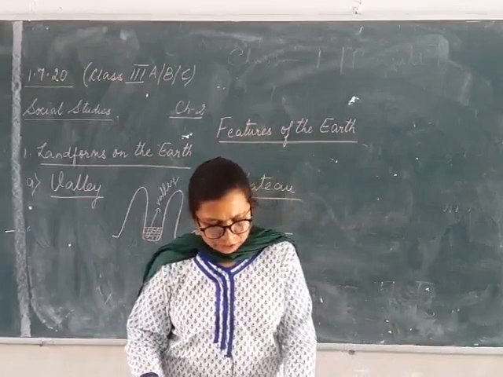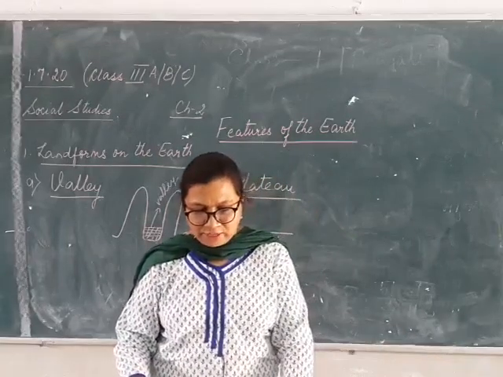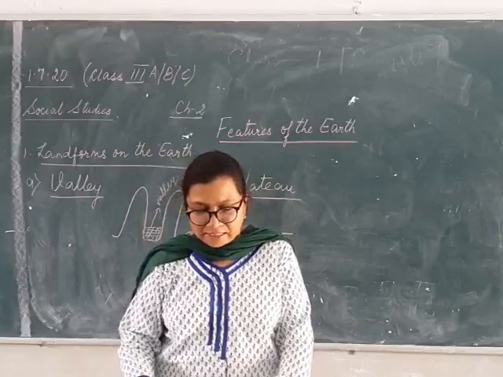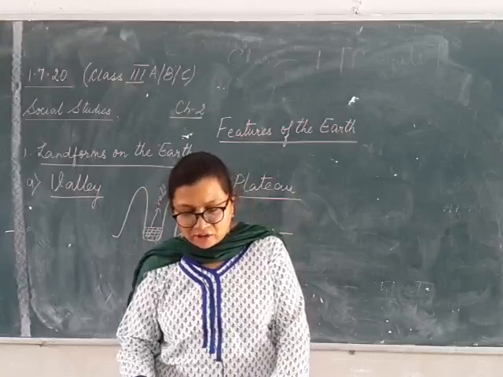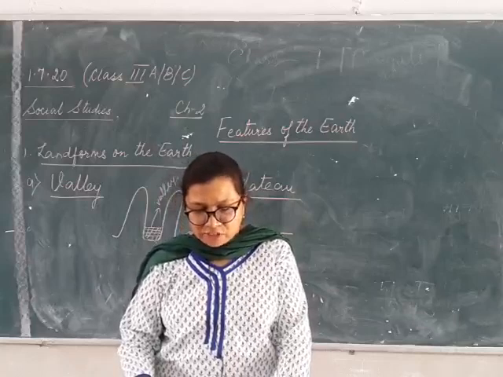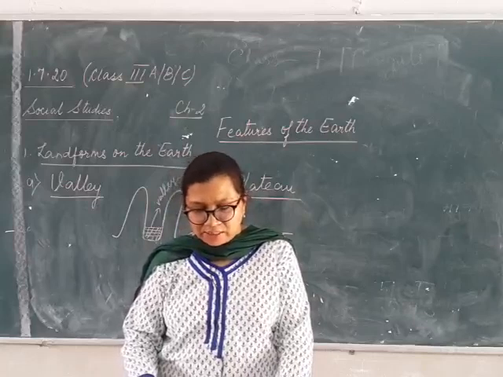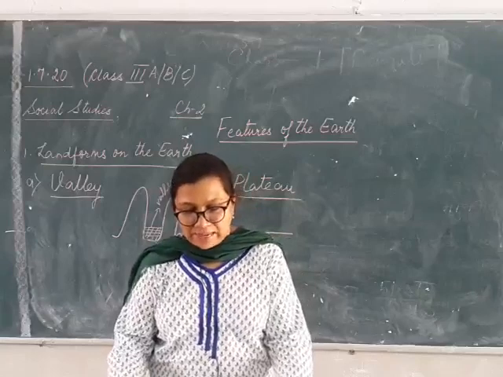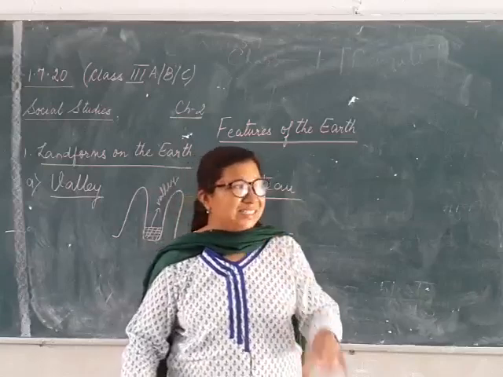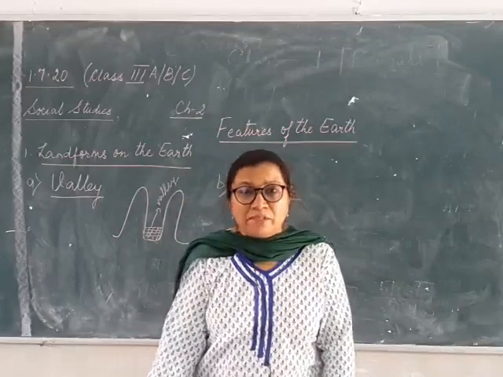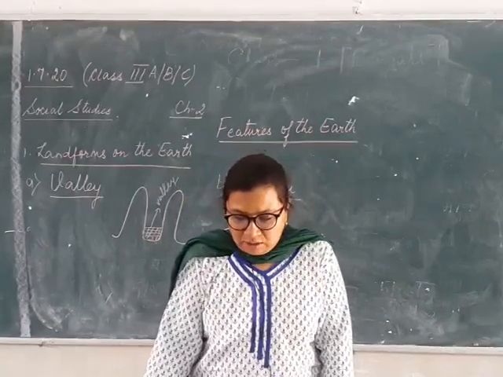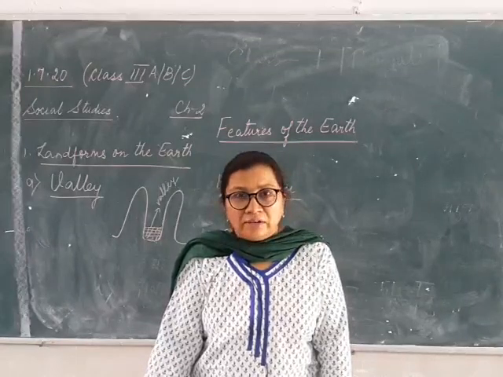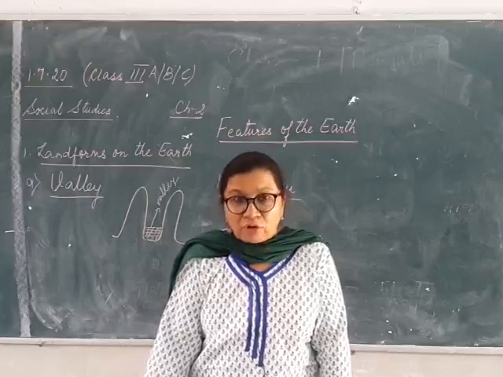Then some plateaus such as the Deccan Plateau of India and the Colorado Plateau of the United States are basaltic and were formed as a result of the flow of lava which covered thousands of square kilometers that built up the land surface. Now what is the meaning of this basaltic? Basaltic actually is taken from the word basalt. And what is a basalt? Basalt is a dark grey or black in color rock.